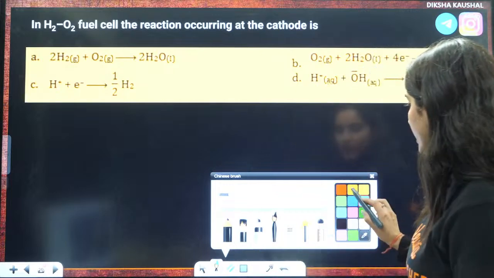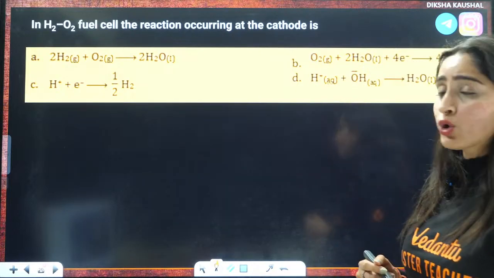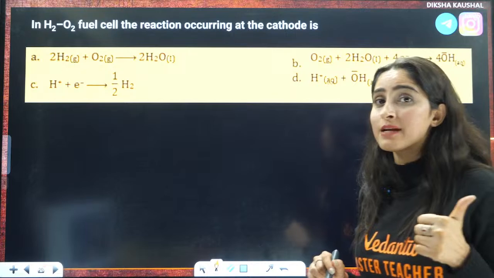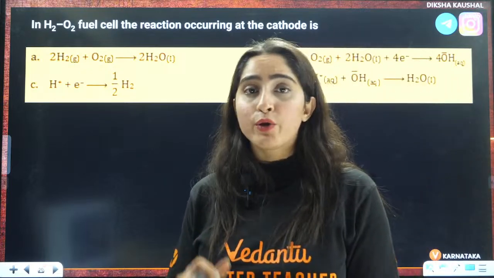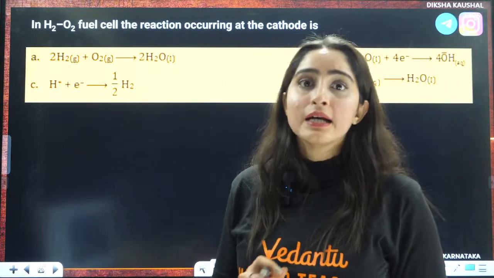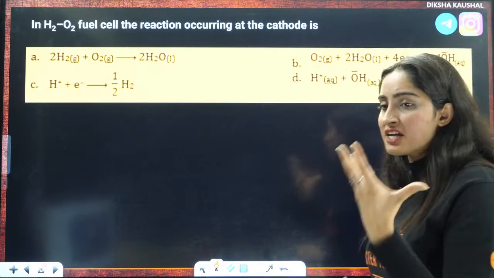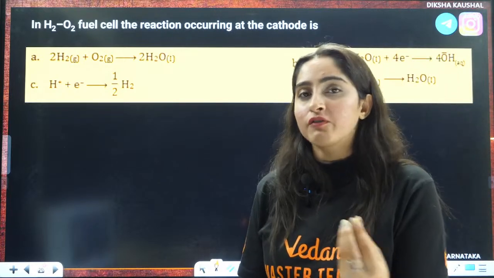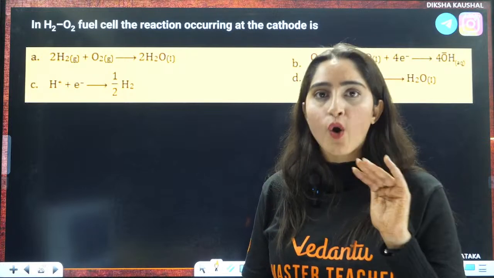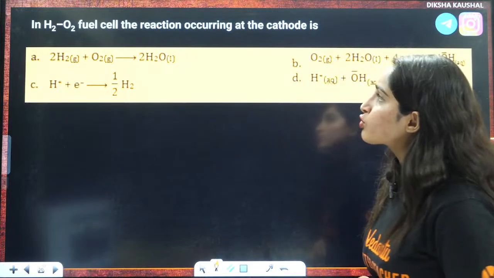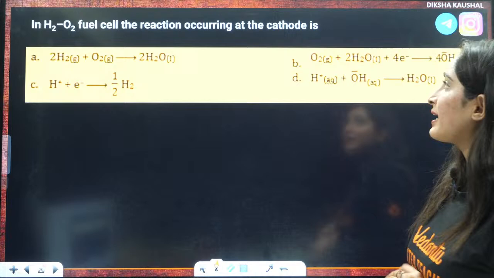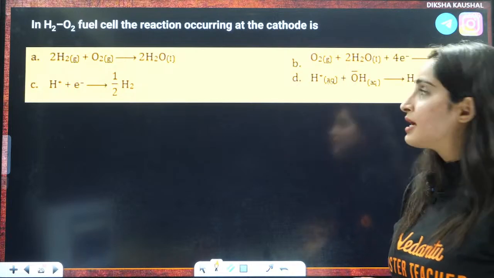The last question of today is H2O2. I told you that fuels and batteries is the theory part. You have to do it directly from NCERT. They will ask which reaction occurs at the anode and which reaction occurs at the cathode. It is just pure cramming, right? So in the H2O2 fuel cell, the reaction occurring at the cathode is, right?